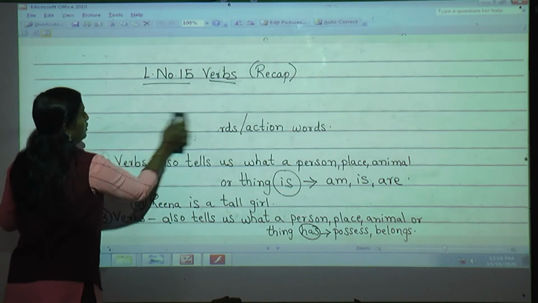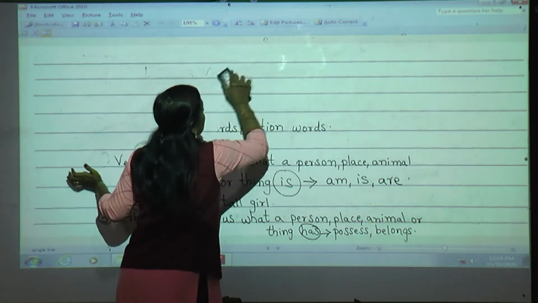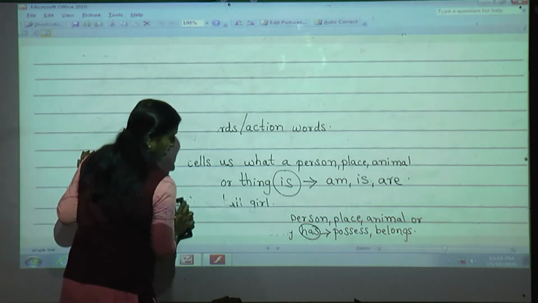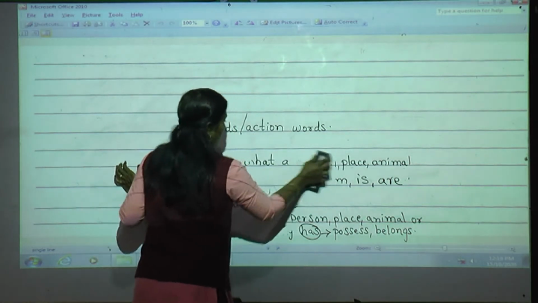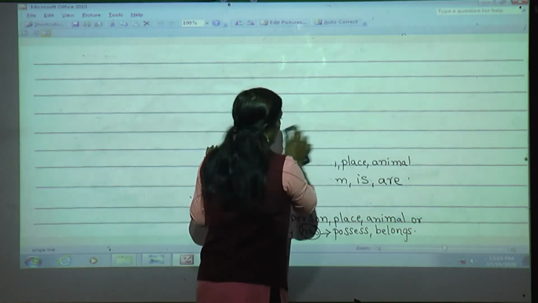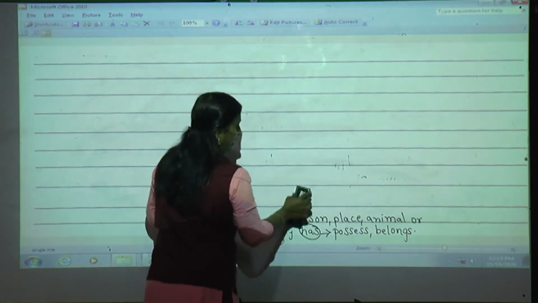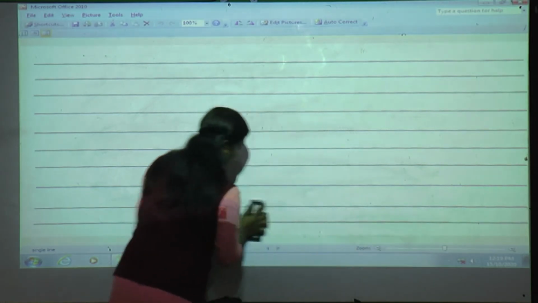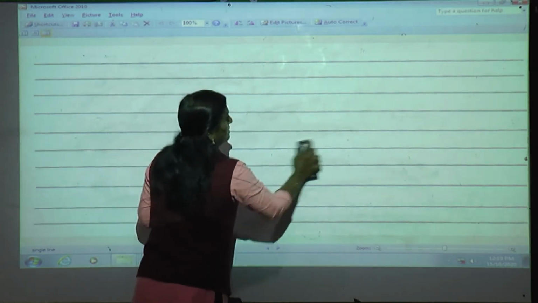Now you can open your Fun with Grammar book, lesson number 16, am, is, are. It is a very easy lesson. Whatever is in this lesson, we have already finished when I was teaching you lesson number 15, verbs. Still we will see in detail so that you understand clearly the use of am, is, are. You have come to know that am, is, are are also verbs. How we are going to use them, I taught you in the last session, but today we will see in detail.